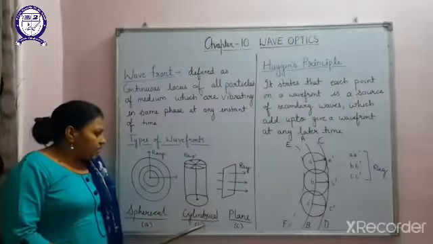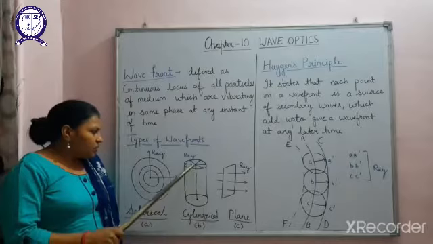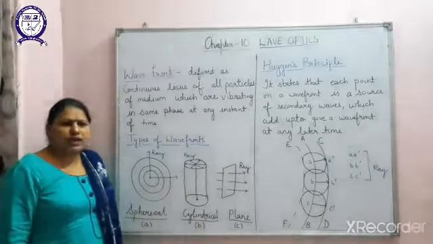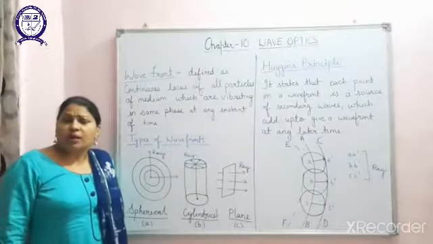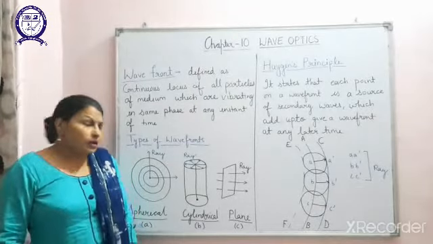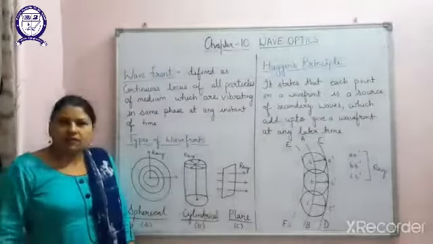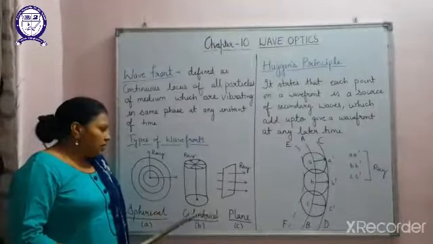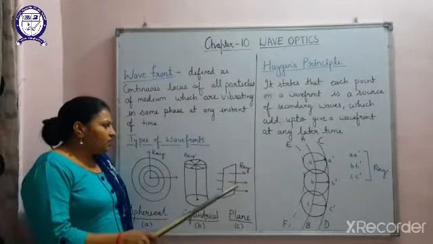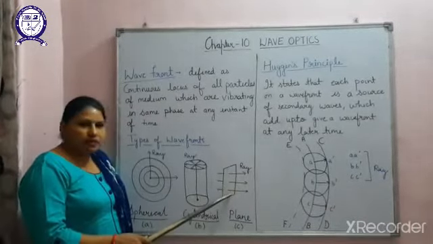In the second case, I have shown you the cylindrical wavefront. For example, you can take the rays coming out from a tube light, which is going to show you the cylindrical wavefront. Similarly, there is a plane wavefront that you can see in this diagram.